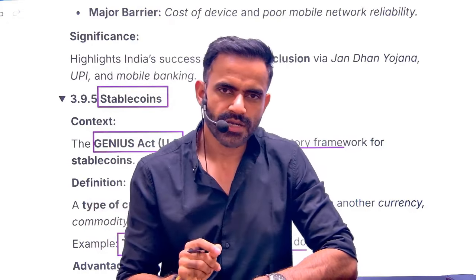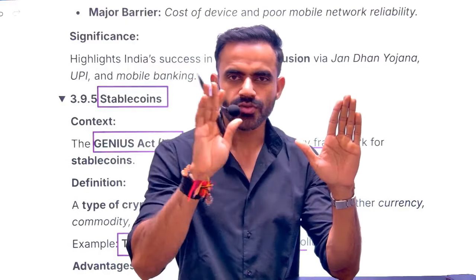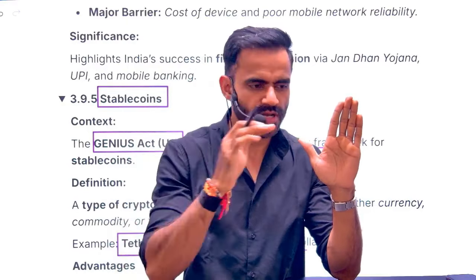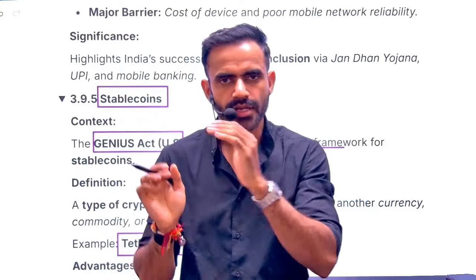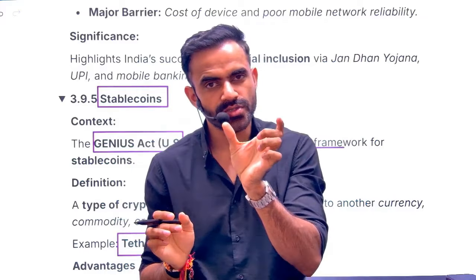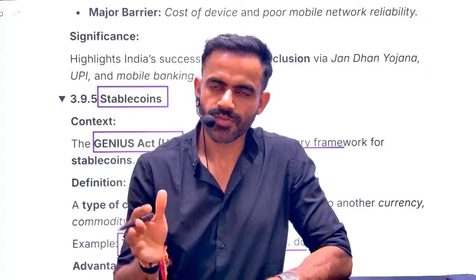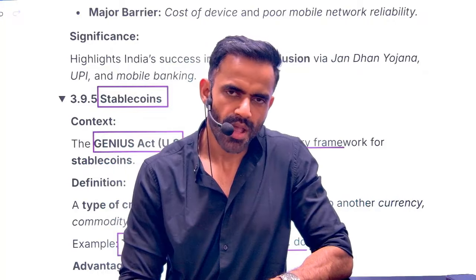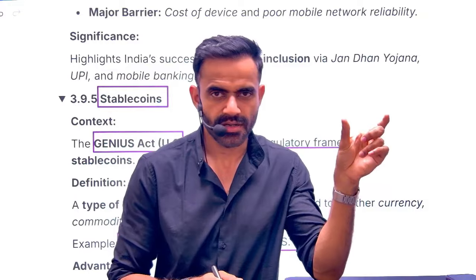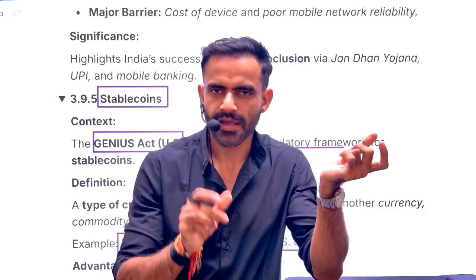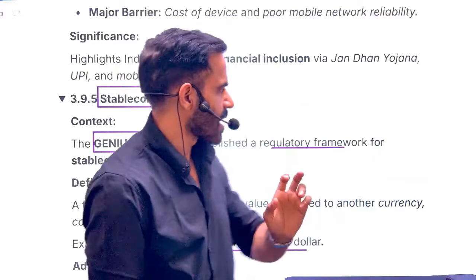That's why these cryptocurrencies are associated to some stable asset. For example, any cryptocurrency which is linked to, let's say, dollar. So in that case, it is associated to some stable currency or some stable asset. It could be currency, it could be gold or anything. That is referred as stablecoin. Coin basically refers to the features of cryptocurrency. Stable basically refers to its linkage to the stable currency.